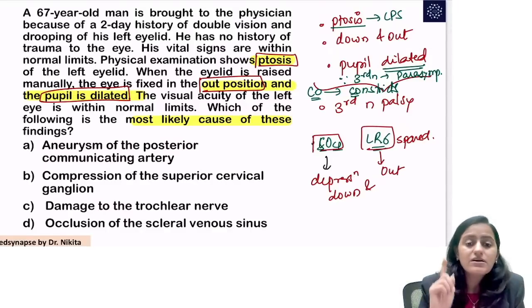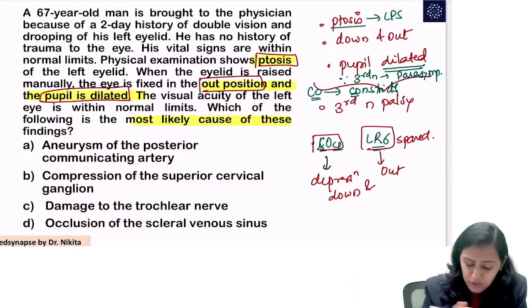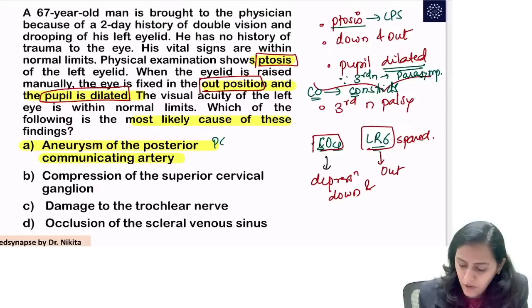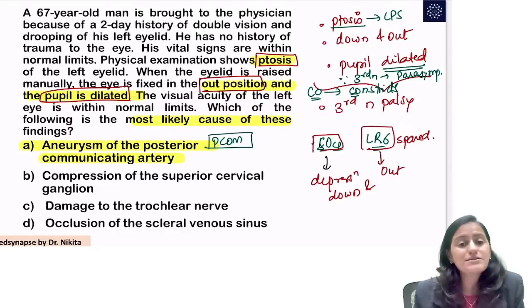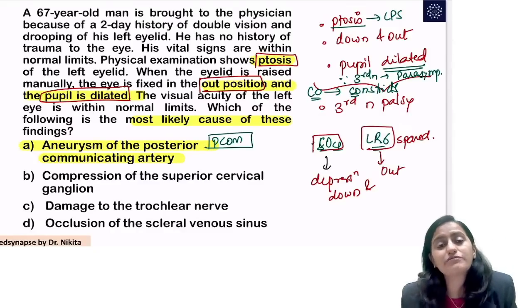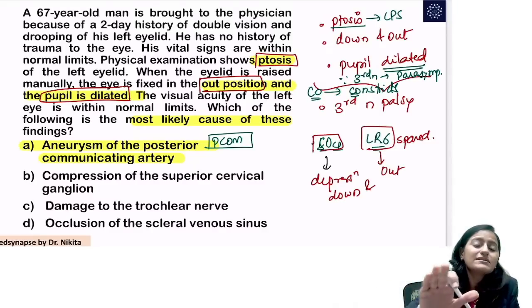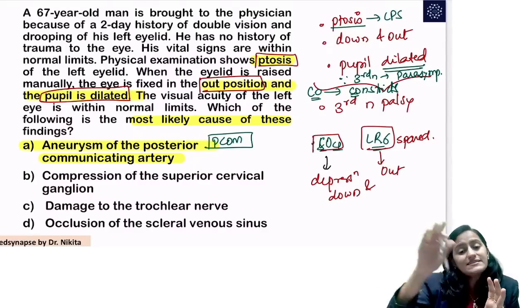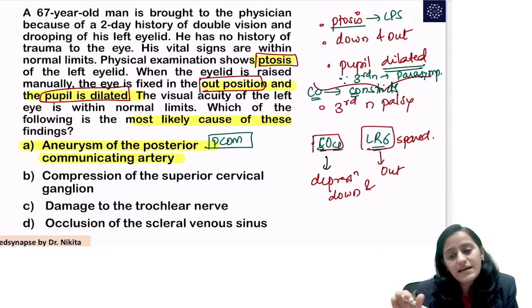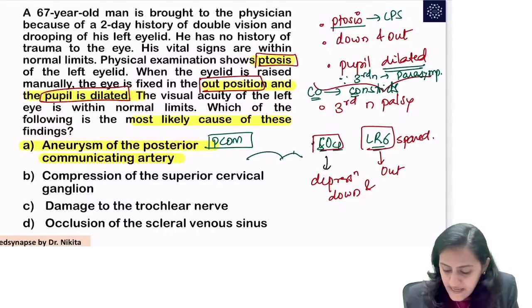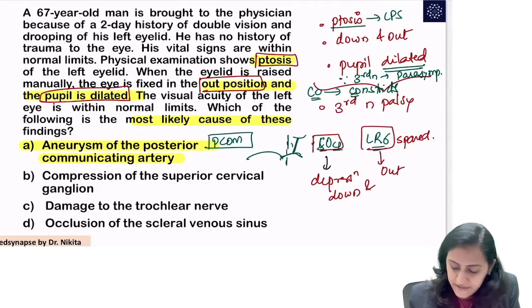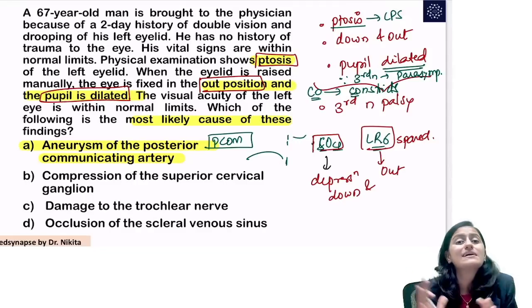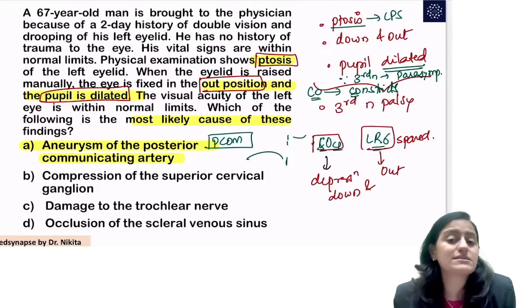So when you have third nerve palsy, what do you think of? Aneurysm of PCOM, very, very important. PCOM aneurysm is a very important cause of third nerve palsy because if you look at the course of the third nerve, it is related to the PCOM and the PCA. So you have the PCA and you have the PCOM joining with the ICA. And here goes the third nerve. So an aneurysm of this compresses the third nerve and causes its palsy.